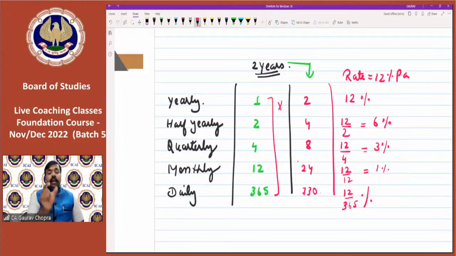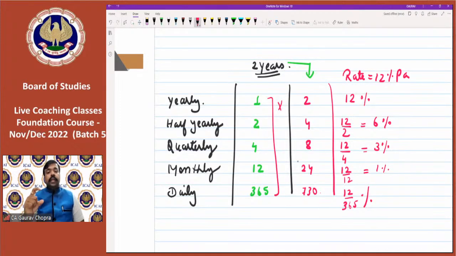कि कैसे हम time and rate को convert करेंगे according to the question. अगर yearly mentioned है तो हमें time and rate को convert नहीं करना है. No need of conversion in case of yearly compounding. But अगर half year है, in case of half year, we have to convert.